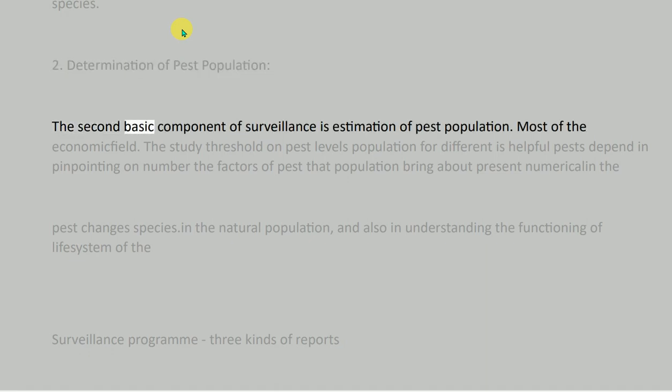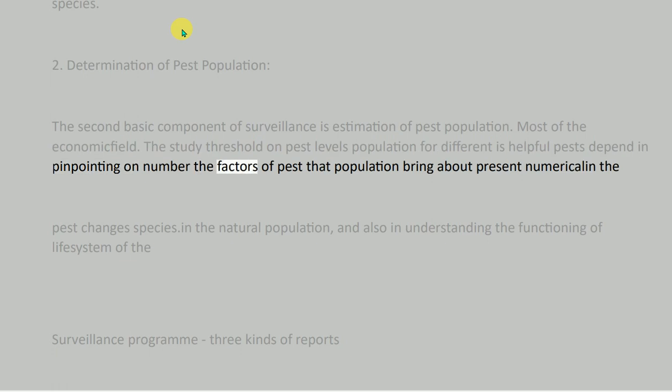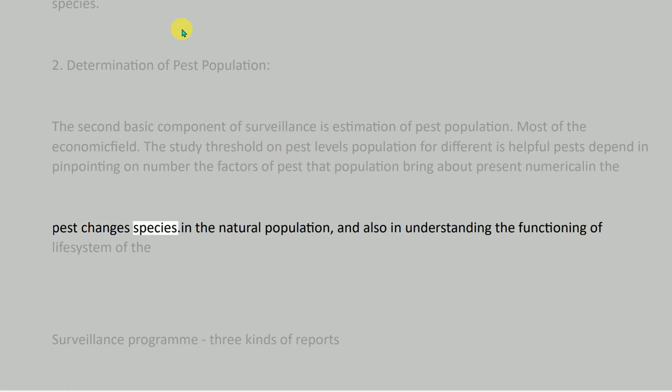2. Determination of pest population. The second basic component of surveillance is estimation of pest population. The study of pest population numerically is helpful in pinpointing the factors that bring about changes in the pest species in the natural population, and also in understanding the functioning of life system of the pest. Most of the economic threshold levels for different pests depend on the number of pests present in the field.